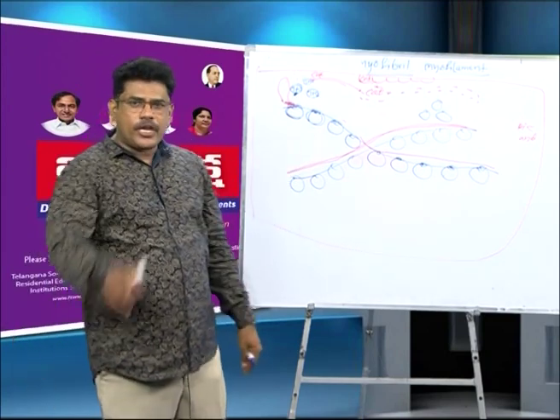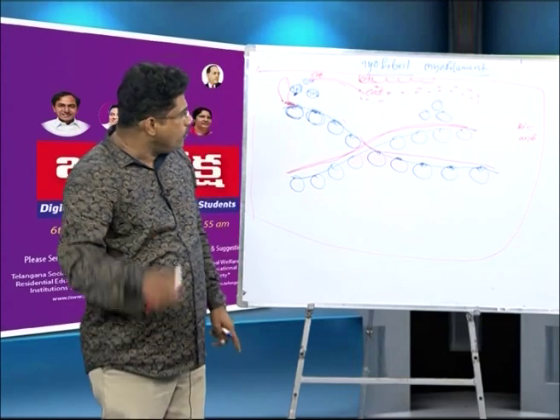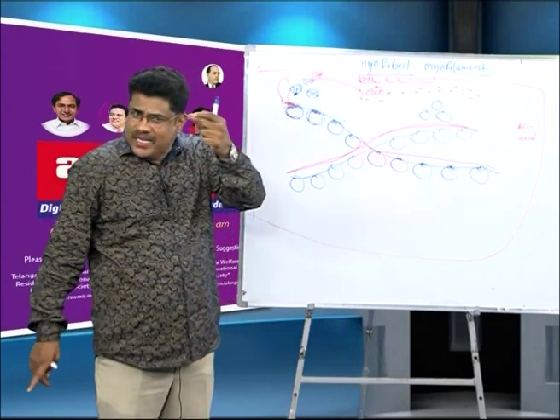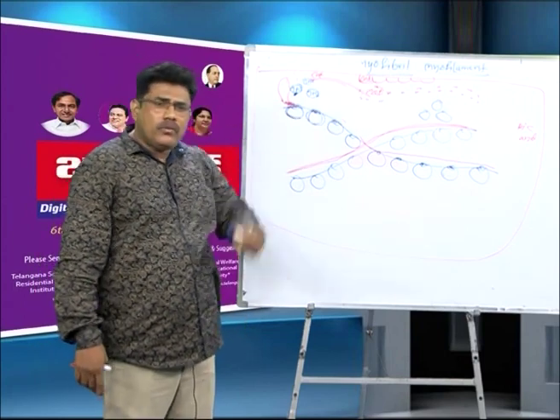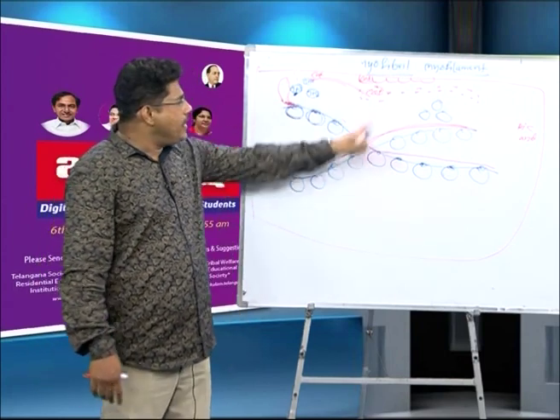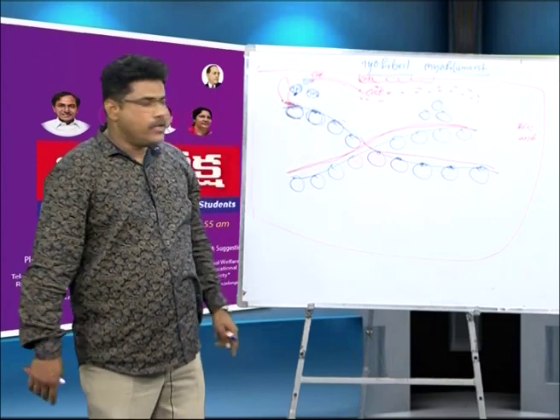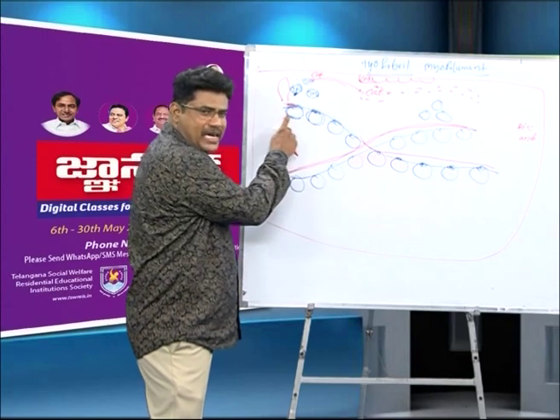During muscle contraction, from the sarcoplasmic reticulum, what is released? Calcium. Calcium is released into the sarcoplasm. Immediately calcium binds to TnC. When calcium binds to TnC, tropomyosin moves away from the actin proteins.